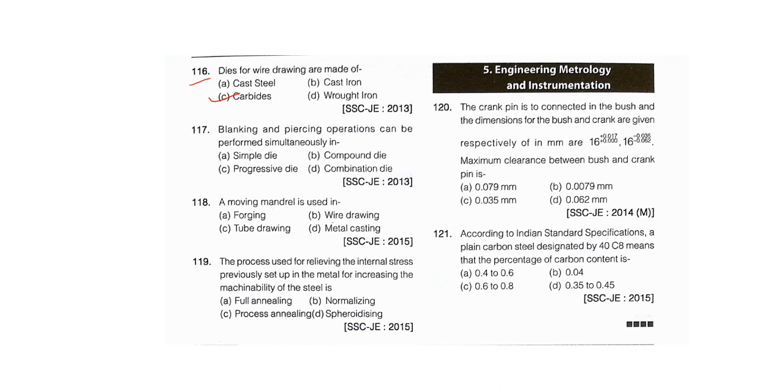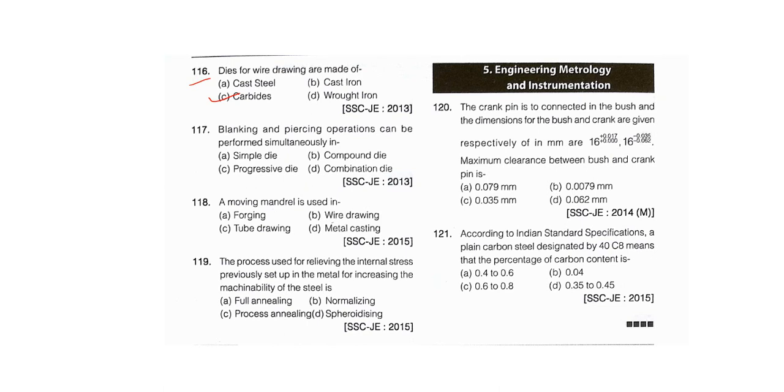If we compare the tungsten carbide die with alloy steel die, the life will be 2 to 3 times, so you can use it for mass production. And diamonds are used for very thin wires when an excellent surface finish is required. So these are the various materials which are used in dies for wire drawing.